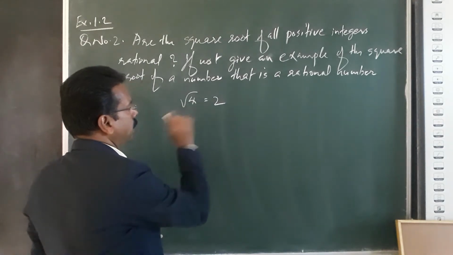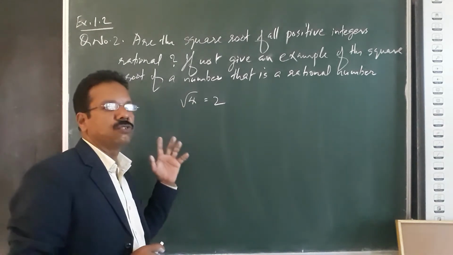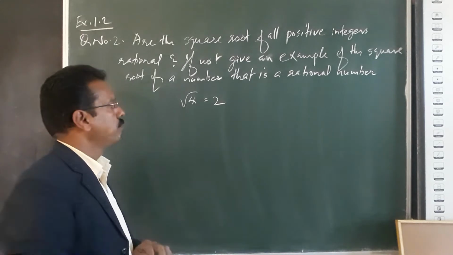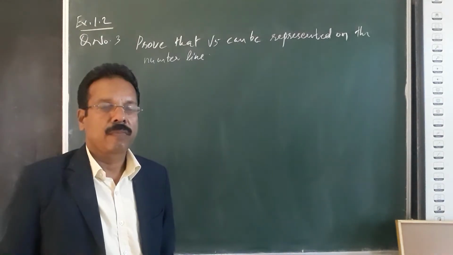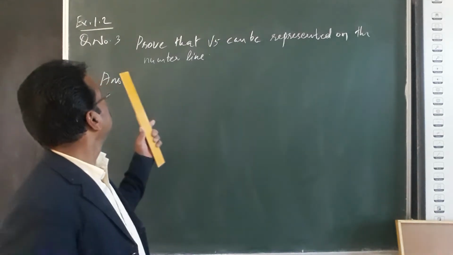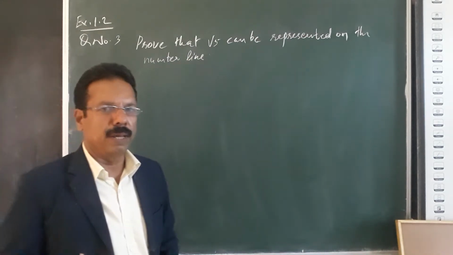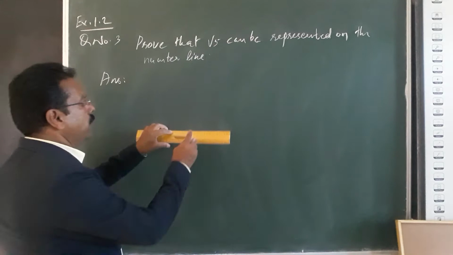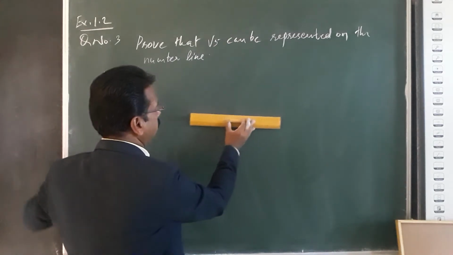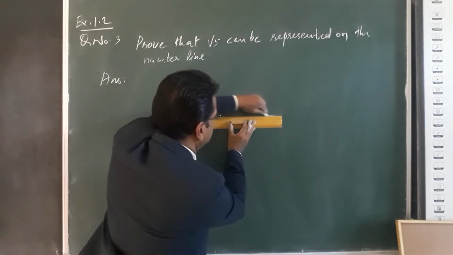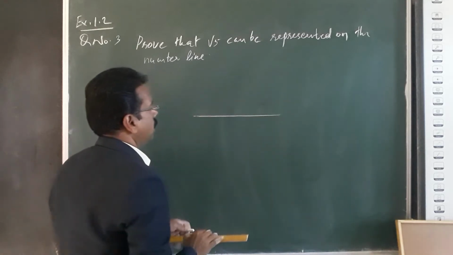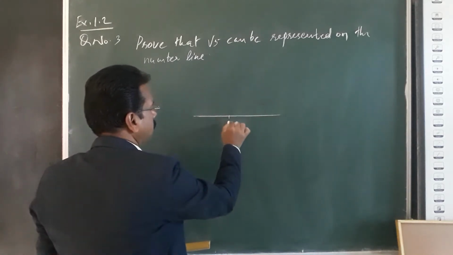Now we have to solve question number 3. Prove that root 5 can be represented on the number line. We have to draw a line and mark it as 0.